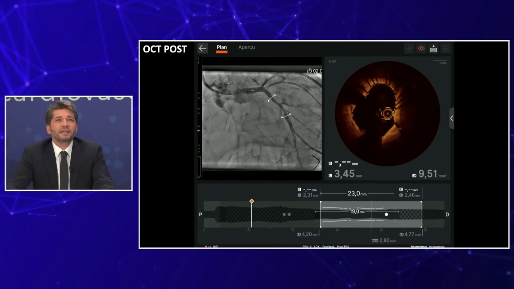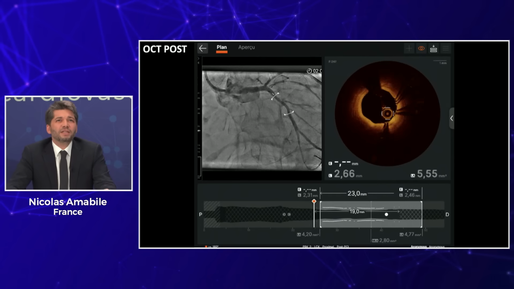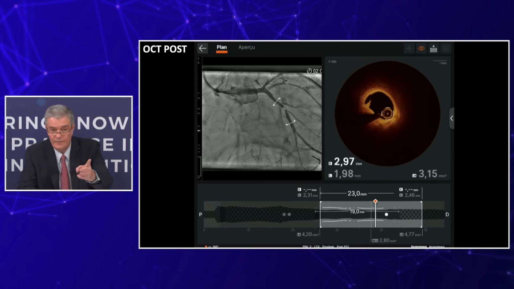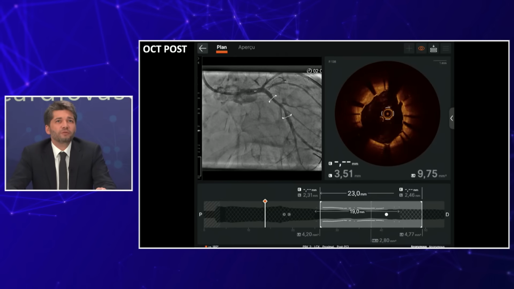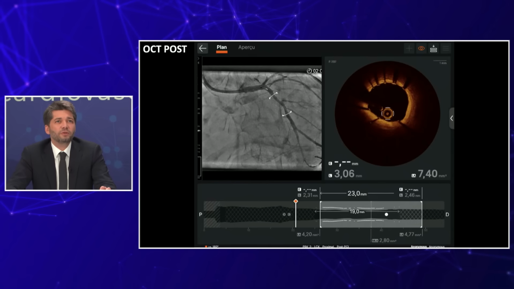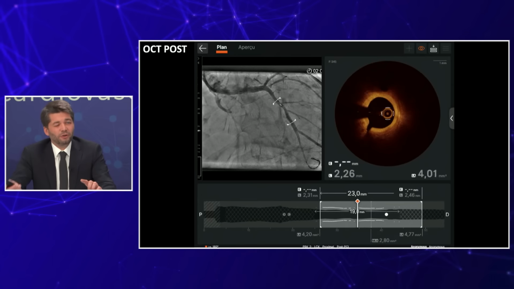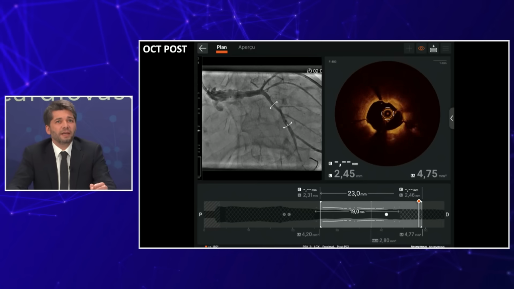This is our control. So of course, you see that now the lumen in the left main is much larger. We have no signs of underexpansion. Yeah, just for our audience, now with this software, we have a view from a different direction compared to prior. Yeah, it's correct, because we follow angiography. Exactly. So you see that now, with the previous OCT system, the Aptiview, it used to be from distal to proximal, and the distal section was on the left part of the image, whereas the proximal was on the right. And now we see that everything has flipped.